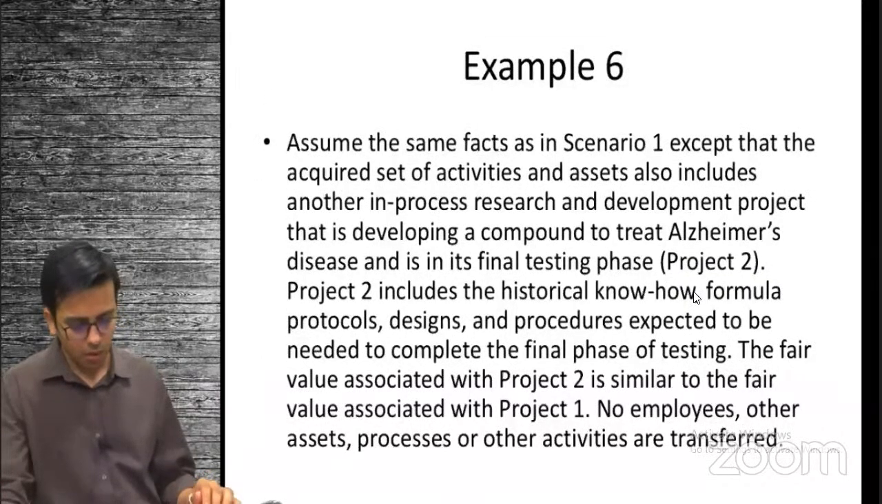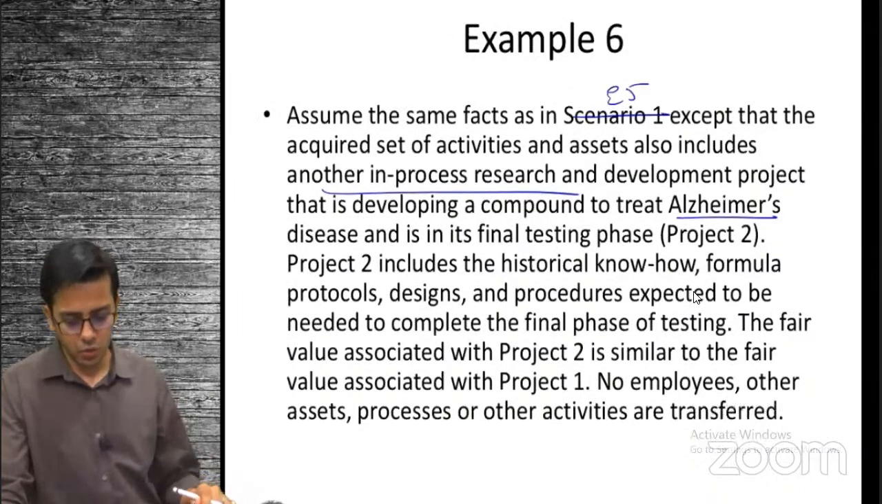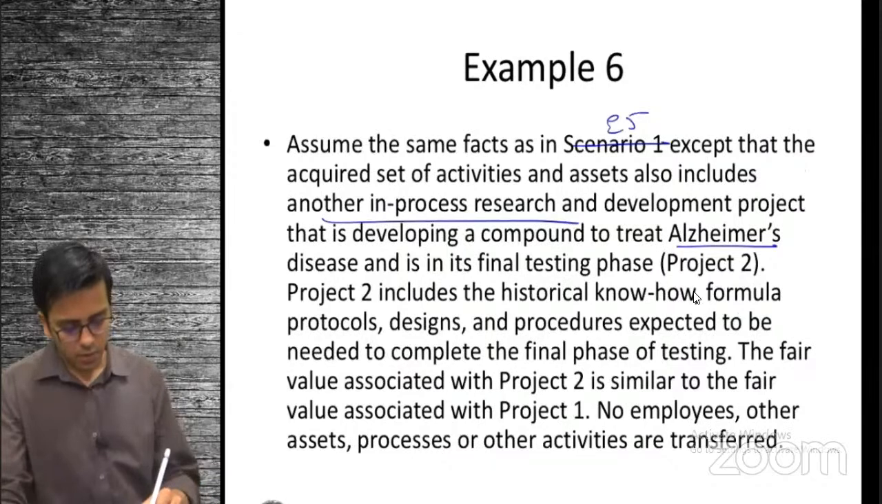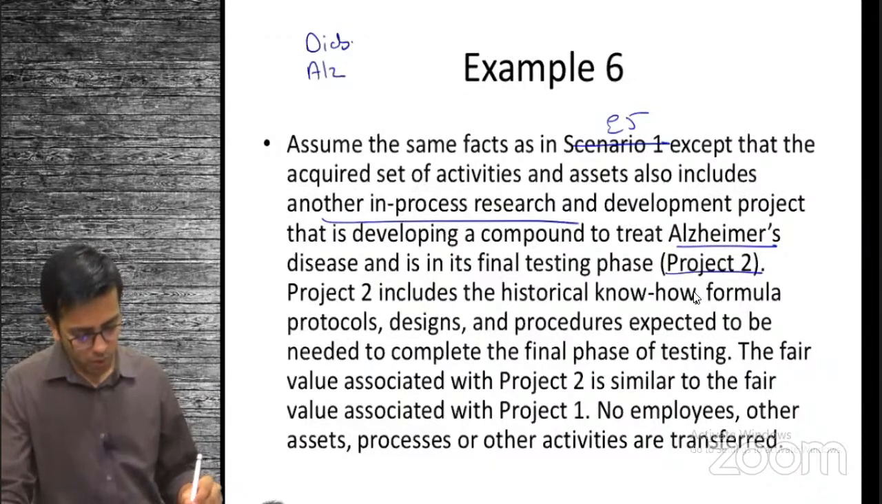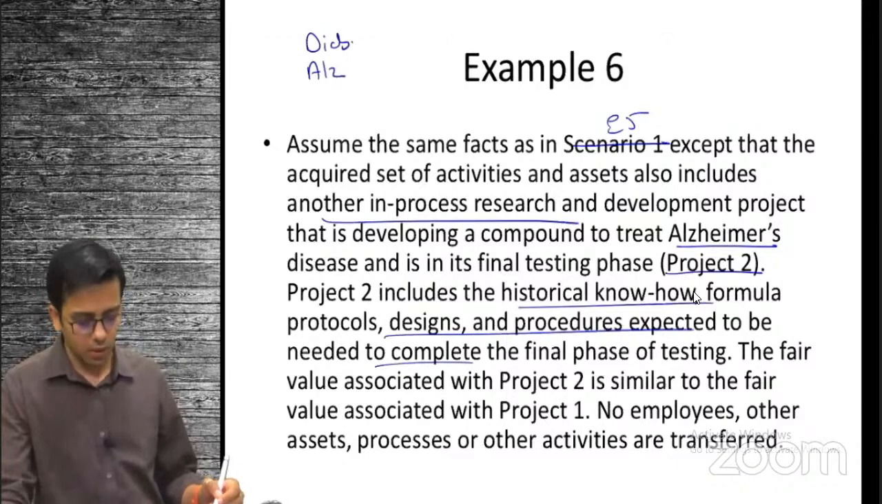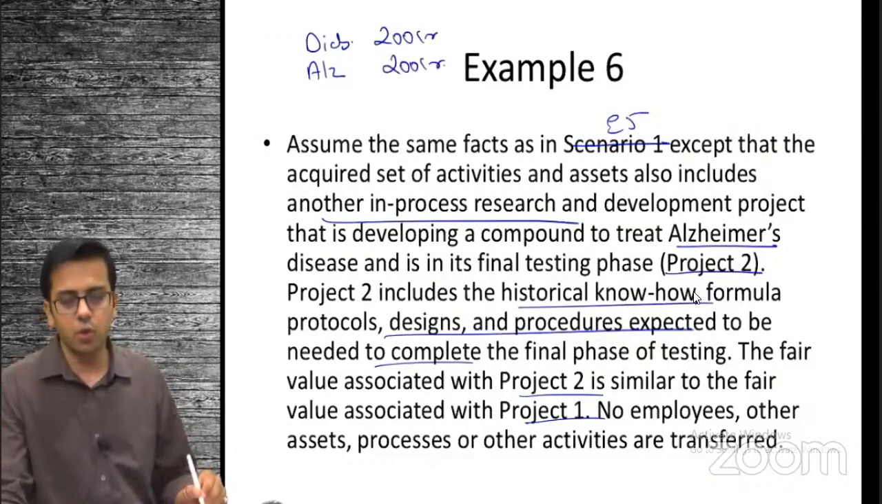Now it says in the second part, same as example 5, there is another research and development project for Alzheimer disease. Okay, so now you have two rights. One is diabetes and one is Alzheimer. This is project 2. Historical know-how, formula, protocols, same as the earlier one. The fair value is similar to that of project 1. Suppose this has a fair value of 200 crore, and the Alzheimer project also has a fair value of 200 crore.